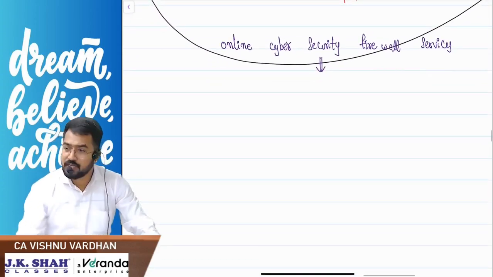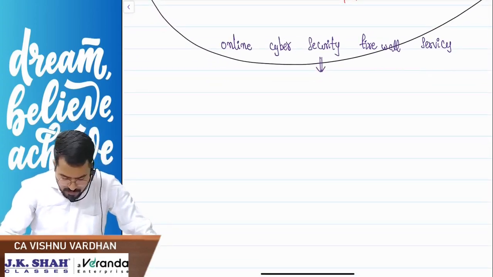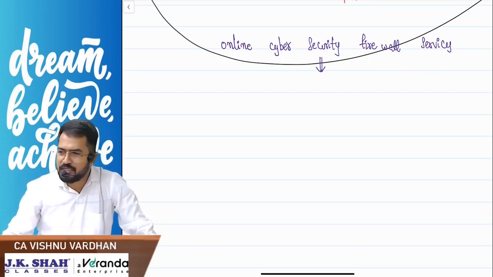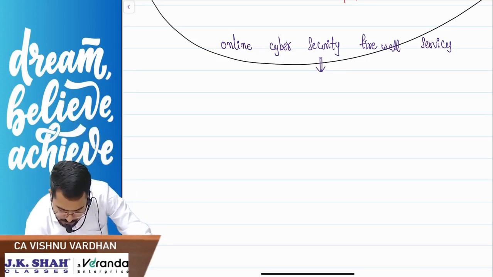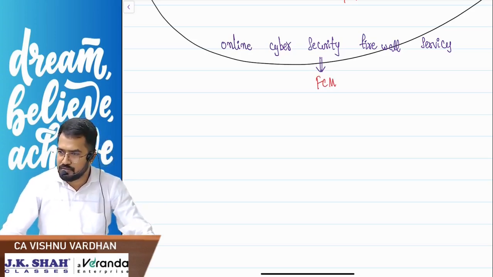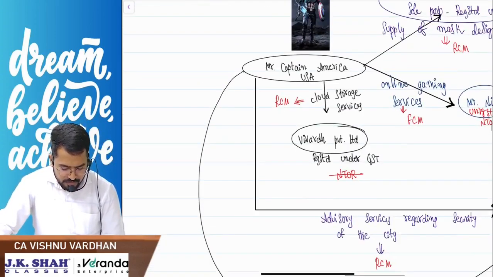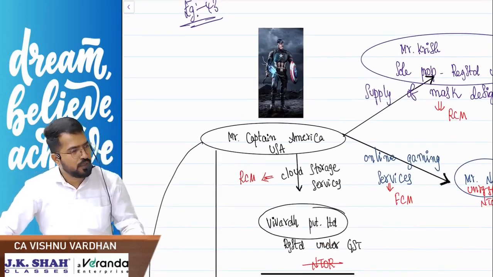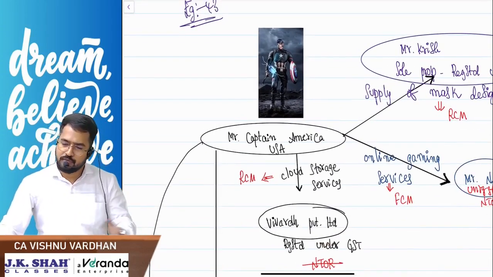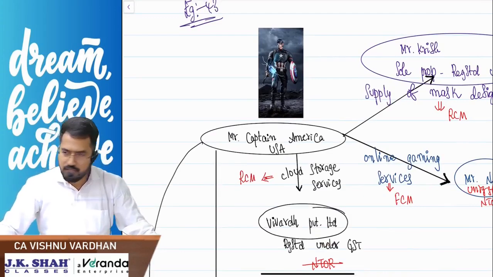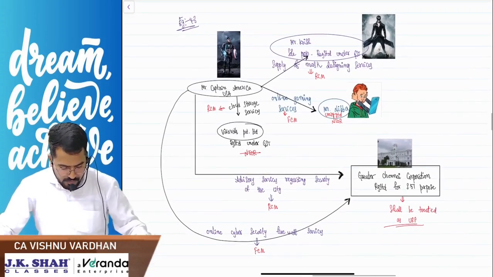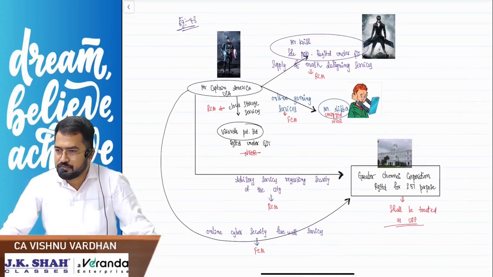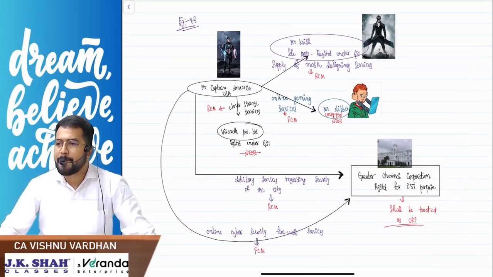Now see, the same Captain America is providing some online services with respect to cyber security firewall, for their website or applications. In such a case, it is FCM. Am I clear? Shall we proceed? Wherever the situation is FCM, the supplier has to take registration in India. The procedure we will discuss later. Shall we continue? So that is the concept. This is all about example 43 and our RCM entries.